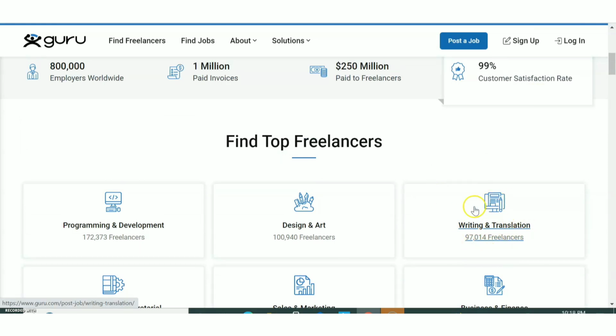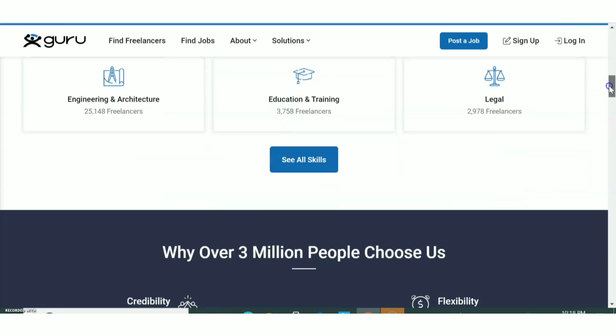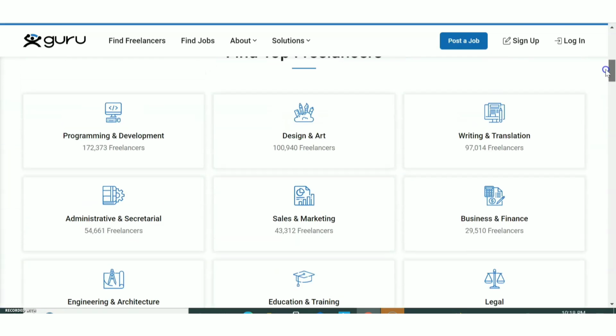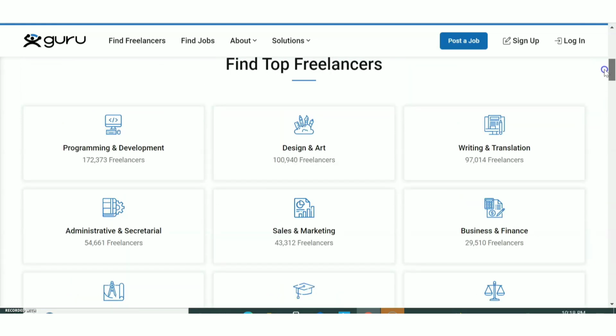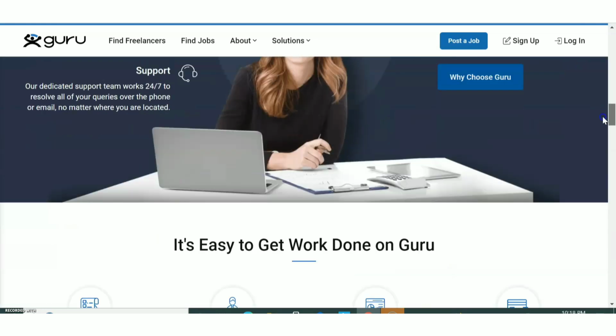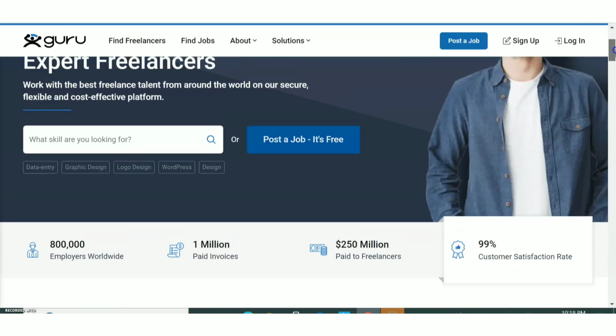Okay. Here you can see there is writing and translation. In this area, you can find the data entry related jobs. And also there is programming and development, design and art, the drawing, all those areas. If you are interested in working, you can find the jobs here. Then engineering and architecture, education and training, various variety of skills they're asking, and you can work as freelancers in all those areas.